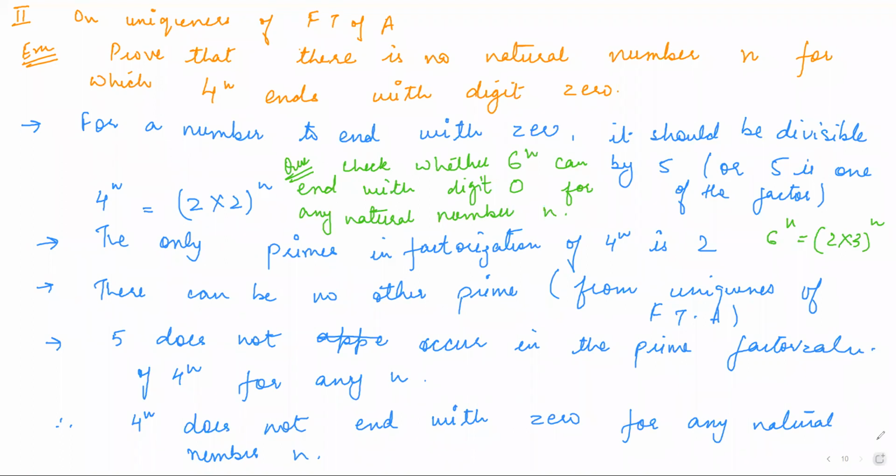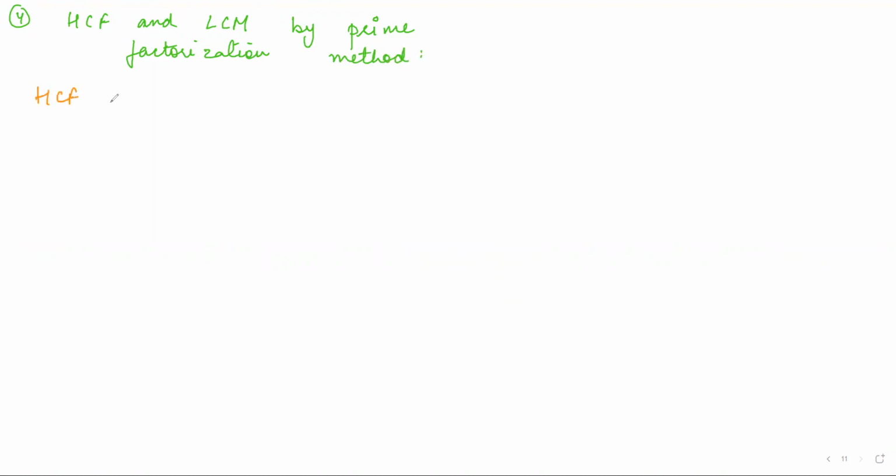Now, the fourth topic of this chapter: there can be questions on HCF and LCM, how to find HCF and LCM by the prime factorization method. First of all, what is HCF?